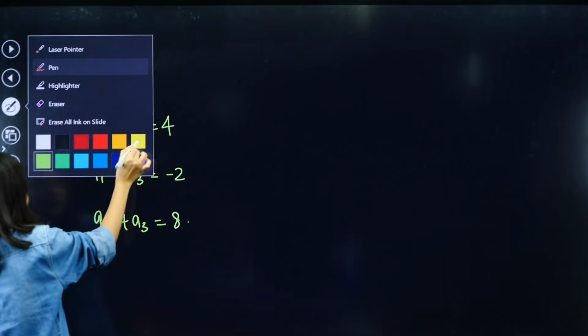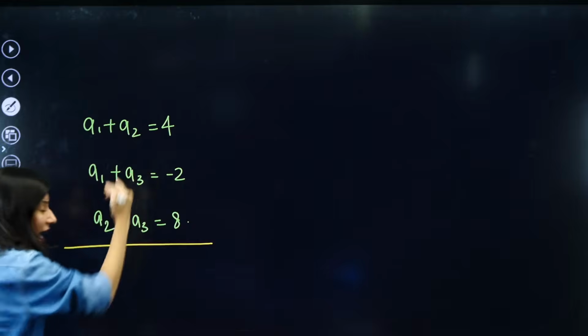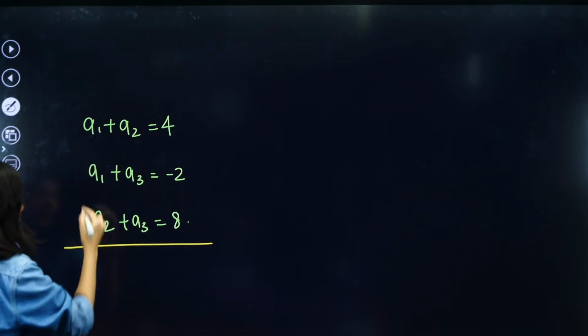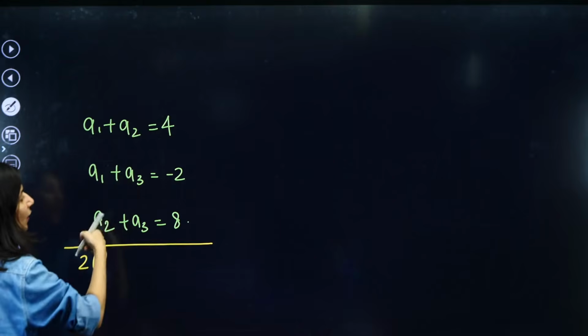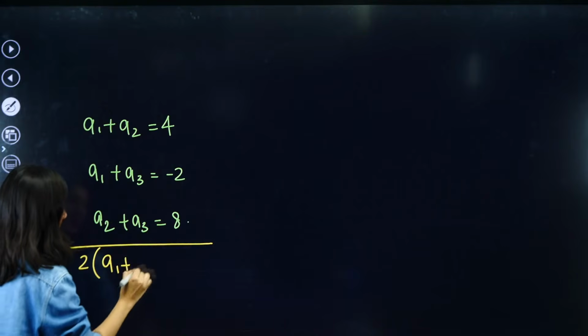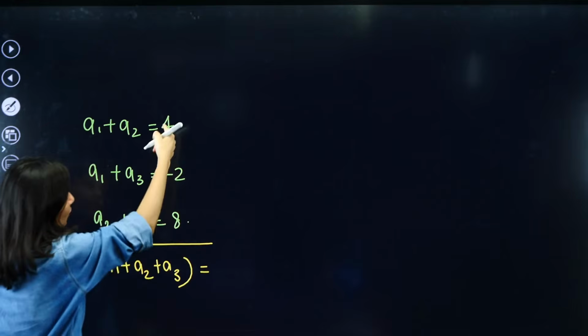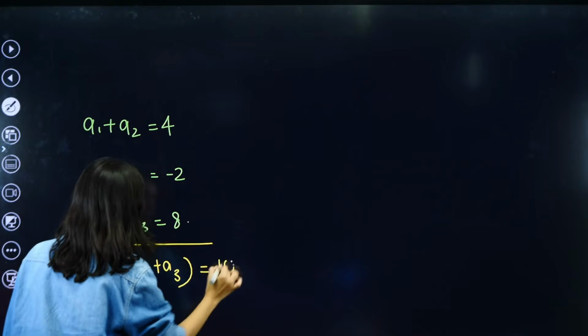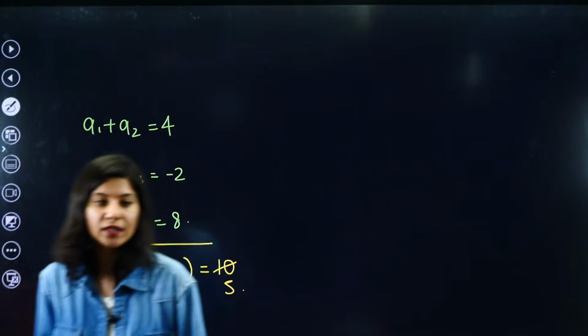Now how to solve the system of equations? What we need to do is add all the equations. If I add, I'm going to get twice a1, twice a2, twice a3. So a1 plus a2 plus a3, all the values twice, will be equal to 4 plus 8, 12, 12 minus 2, 10. So clearly a1 plus a2 plus a3 is 5.